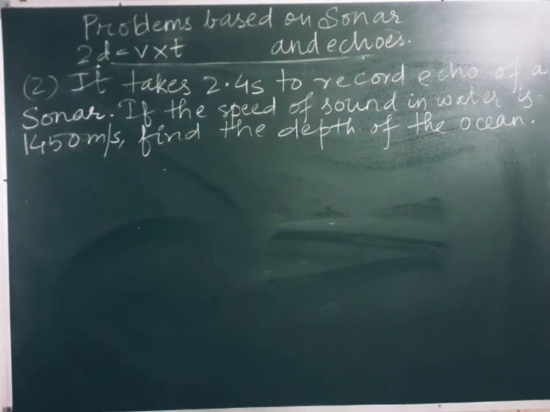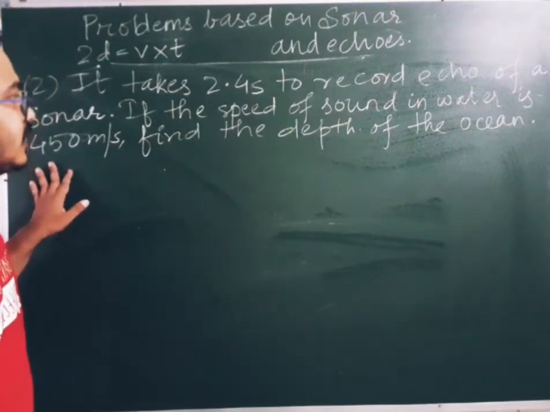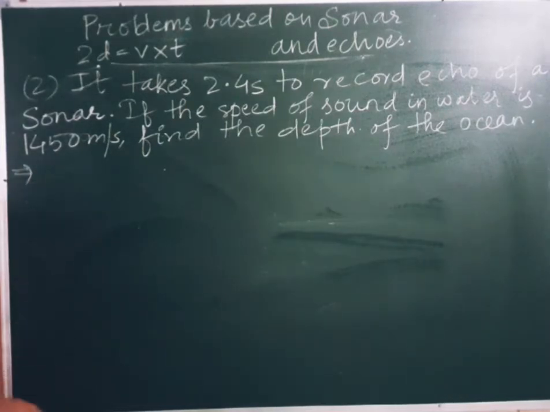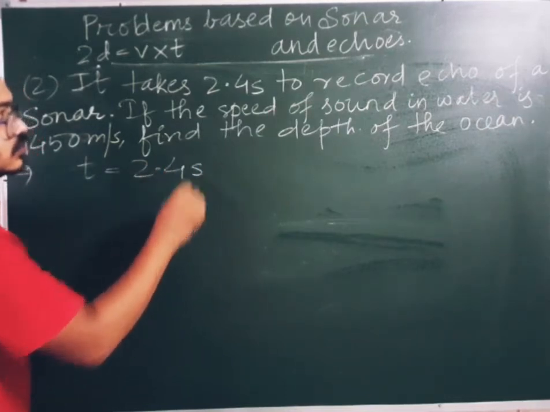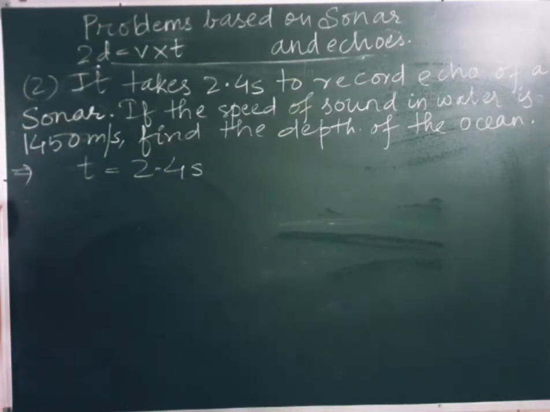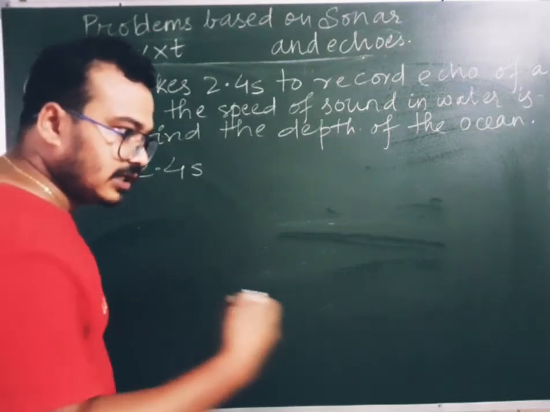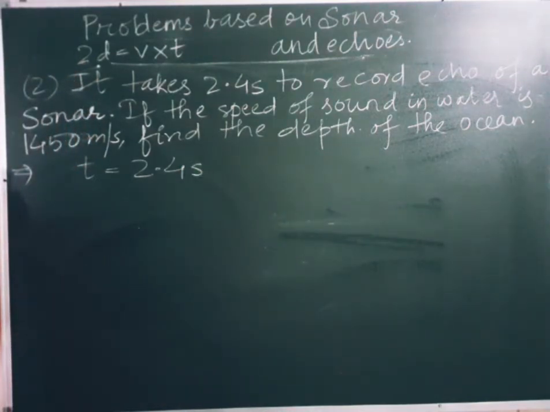Now in the second question, it is given that it takes 2.4 seconds to record an echo of a sonar, if the speed of the sound in water is 1450 meters per second. Then find the depth of the ocean. Depth means what? The distance. So how much time does it take? It takes 2.4 seconds to record an echo. Echo means what? The total distance will include the distance the sound travels when it is produced and from where it hits back. The total distance will be covered there.